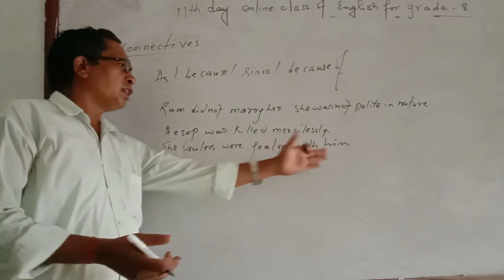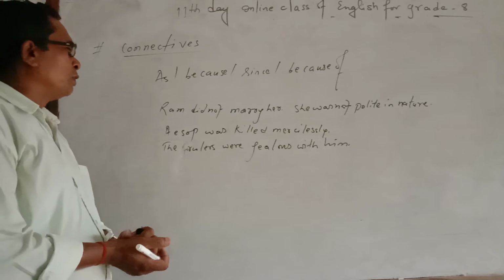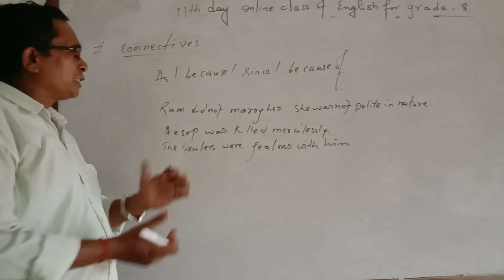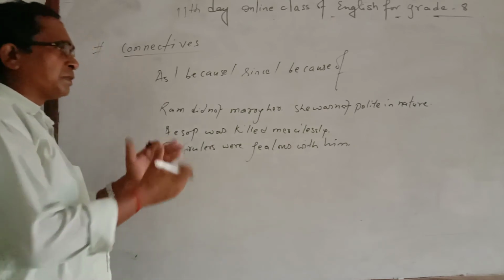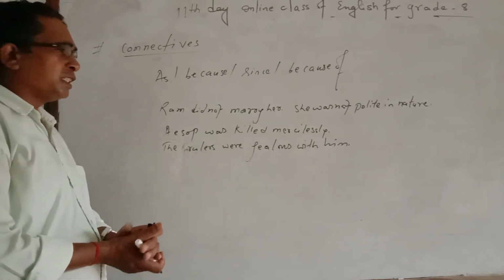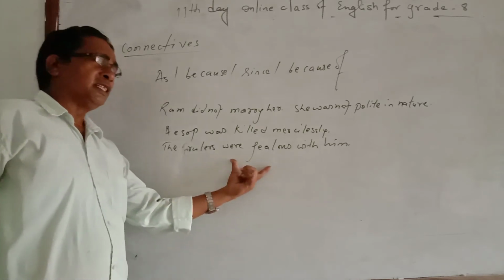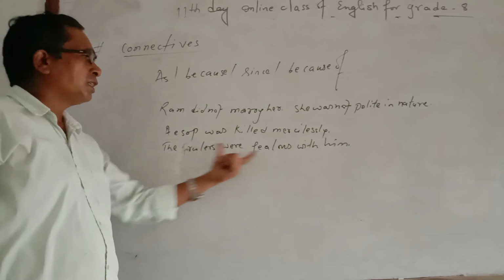The rulers were jealous with him. Again, you find out which one is the reason and which one is the statement. Aesop was killed mercilessly. So what was the reason behind his murder, why was he killed? The rulers were jealous with him. So it means that being jealous is the reason. That's why he was killed. So first one is the statement, second one is the reason.